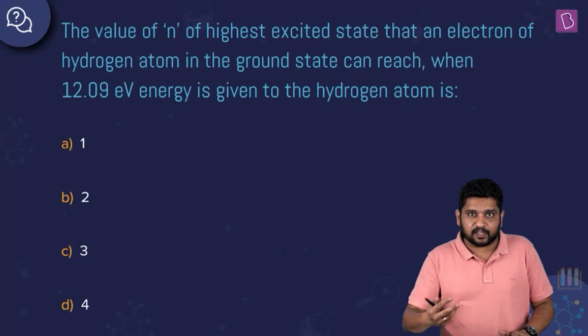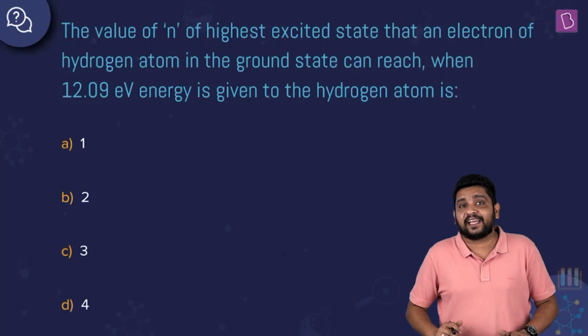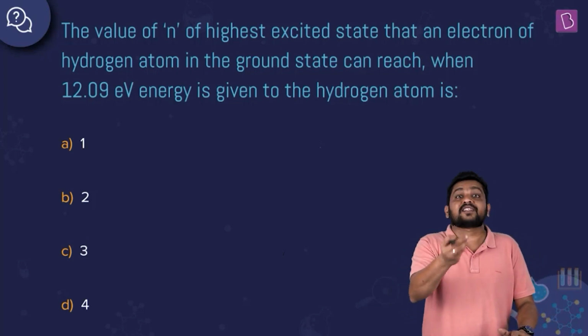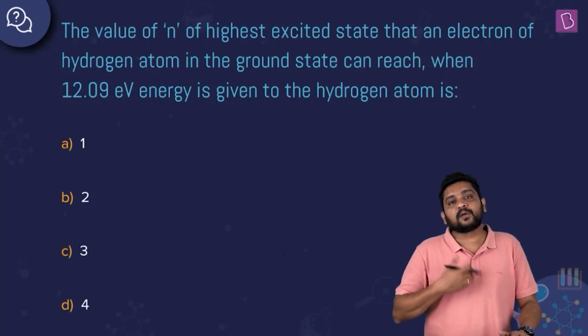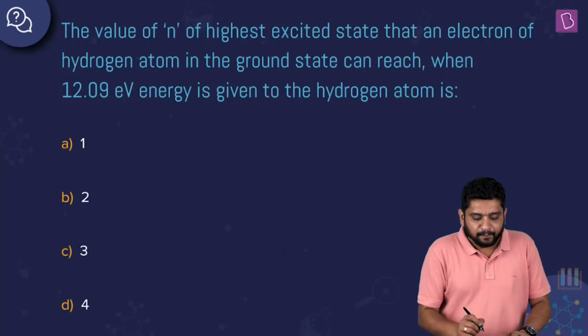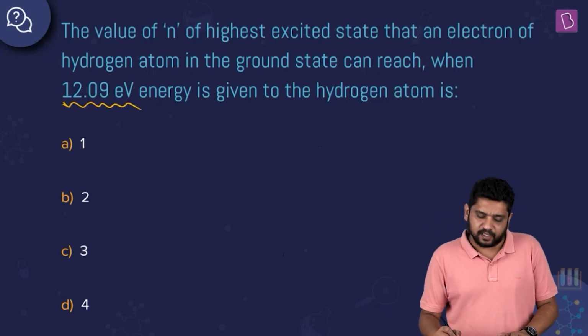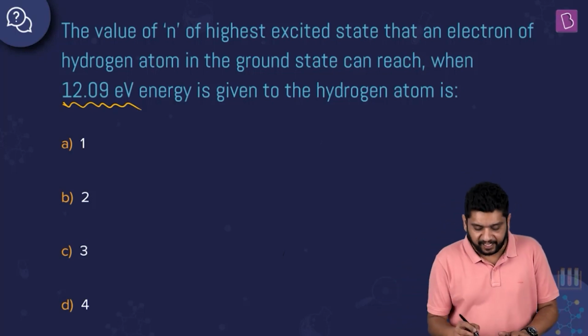So if this 12.09 is able to take an electron to a state which is one of the acceptable energy levels, then we can find that value. The energy of transition here is 12.09. That energy is taking the electron from ground state to some other higher energy state.